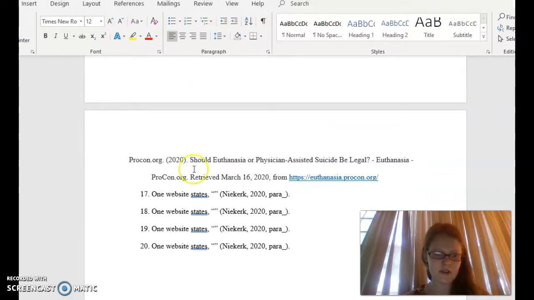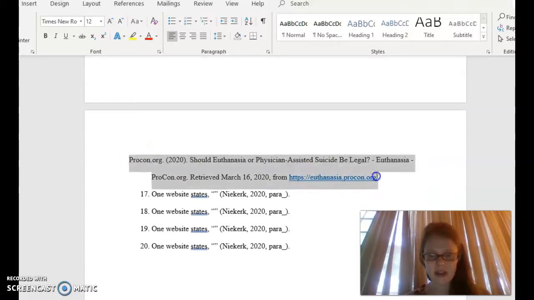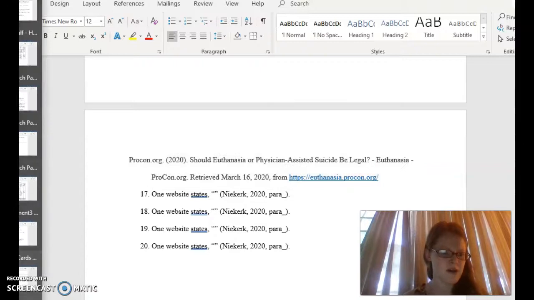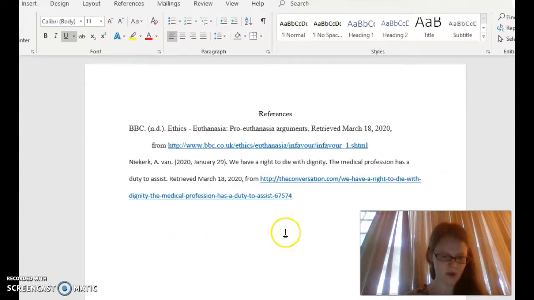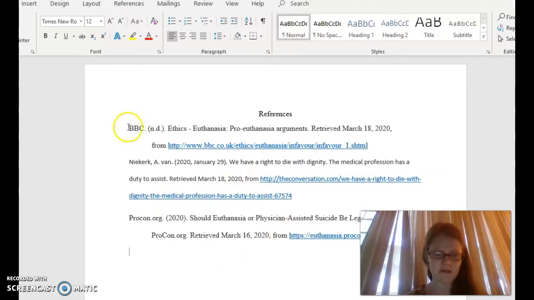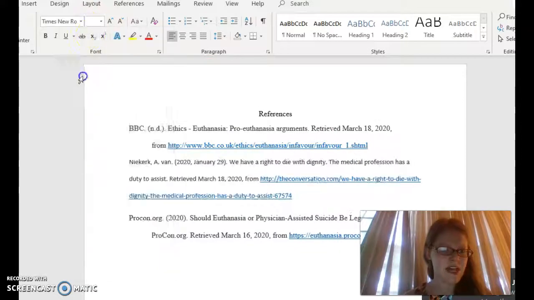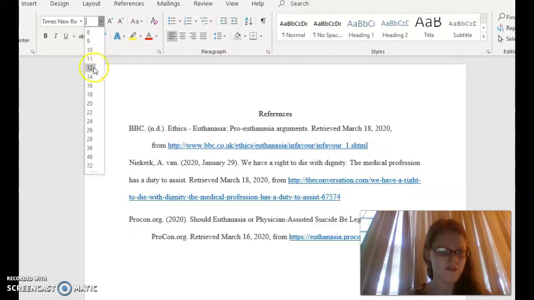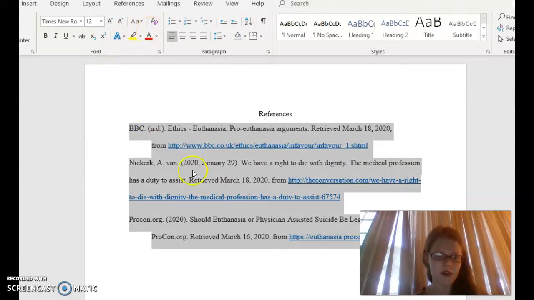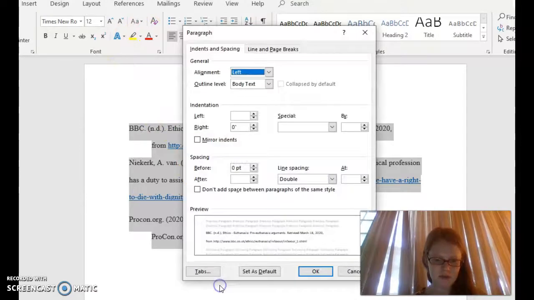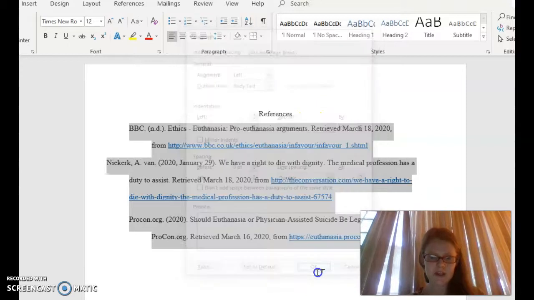Say I used something from procon.org. That's a pretty good website, so I'm going to copy and paste that one as well. So this is my references page. Some of them copied and pasted correctly, some of them did not. So I'm going to go ahead and make this Times New Roman, 12-point font. And then I'm going to right click it again, go to paragraph, under special click hanging, and press OK.